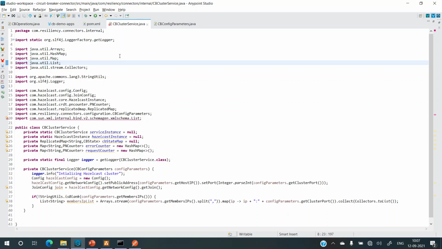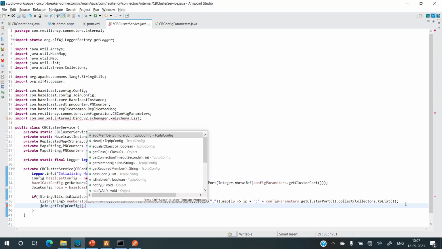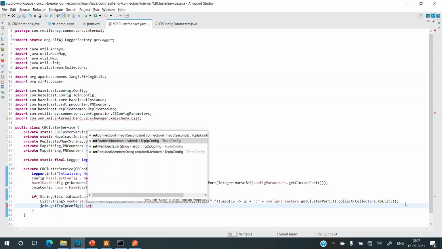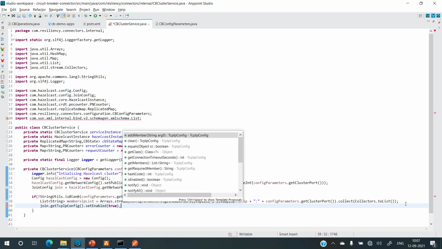So now we created a list of member IPs. Now we want to add this to the join config. So we'll do that in this condition itself. So let's join dot, we'll use TCP IP config. There are multiple configs, AWS, Azure, but we'll go with TCP IP config because we want to run it on our local machines. So let's set enabled equals true so that it's enabled. And then we'll set the members.